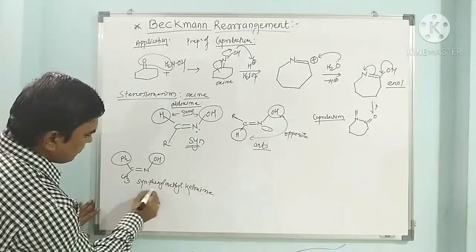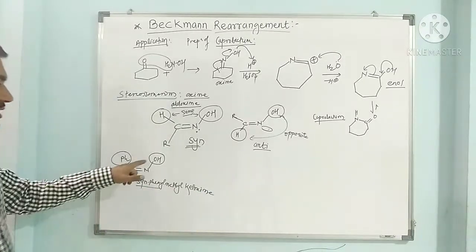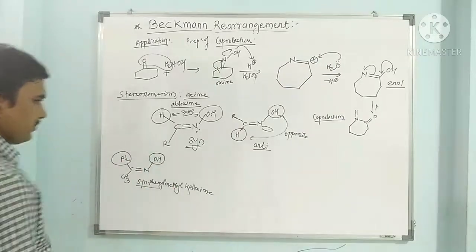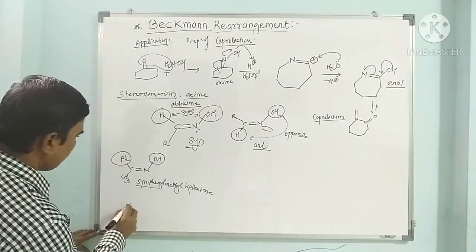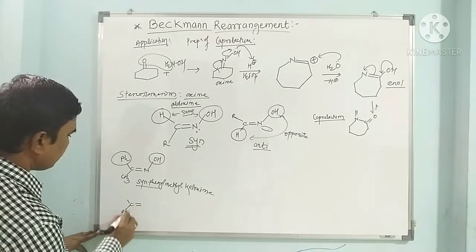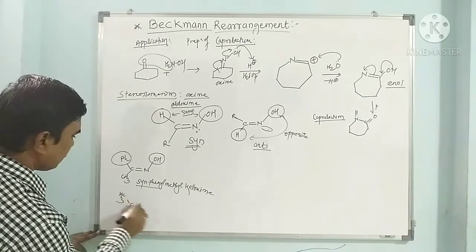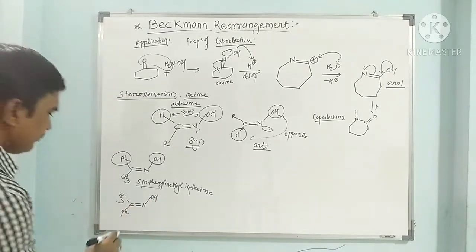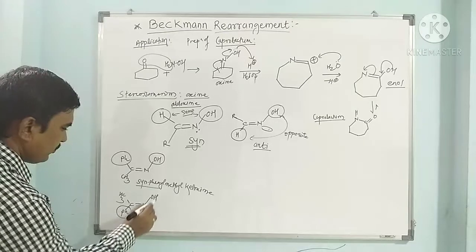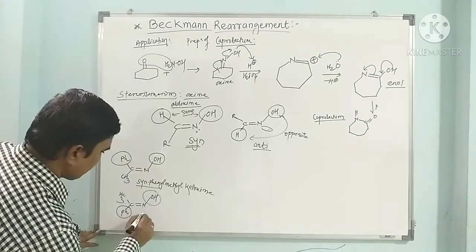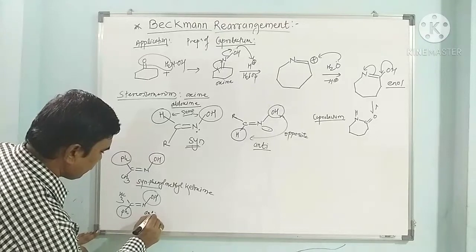It indicates this phenyl is syn with respect to OH in this oxime. If the double bond is arranged the other way, this phenyl is anti with respect to the hydroxy group.